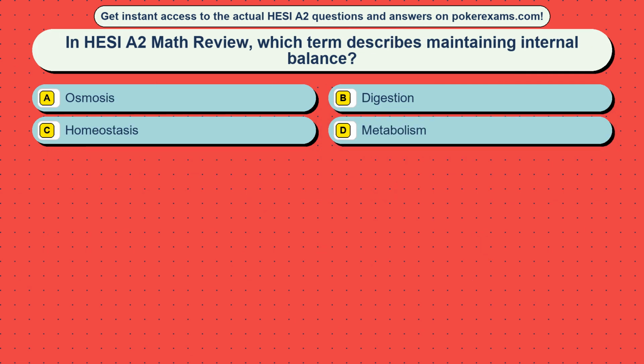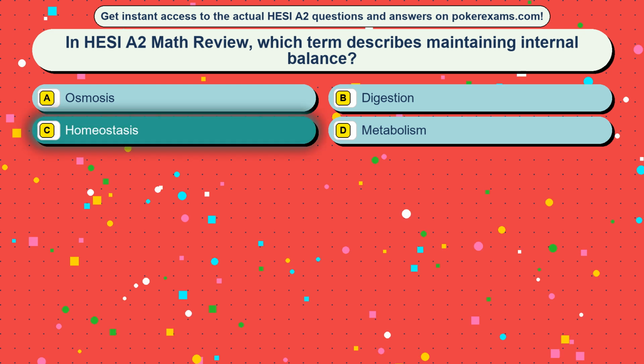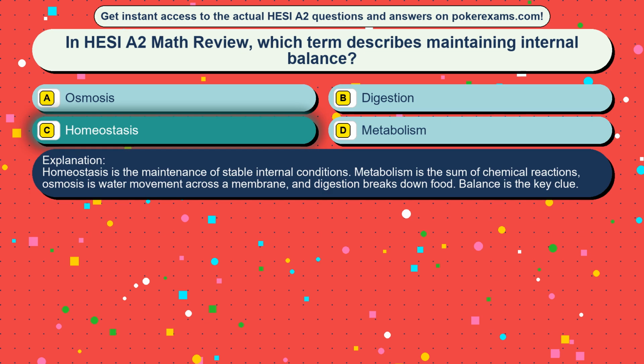Question 23. In HESI A2 Math review, which term describes maintaining internal balance? Option A, osmosis. Option B, digestion. Option C, homeostasis. Option D, metabolism. The correct answer is option C, homeostasis. Homeostasis is the maintenance of stable internal conditions. Metabolism is the sum of chemical reactions. Osmosis is water movement across a membrane, and digestion breaks down food. Balance is the key clue.